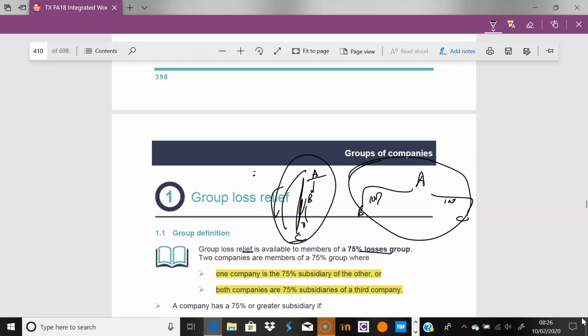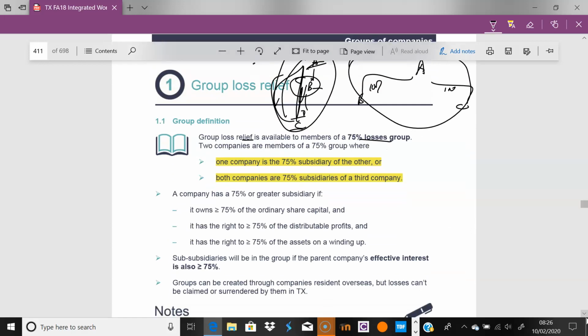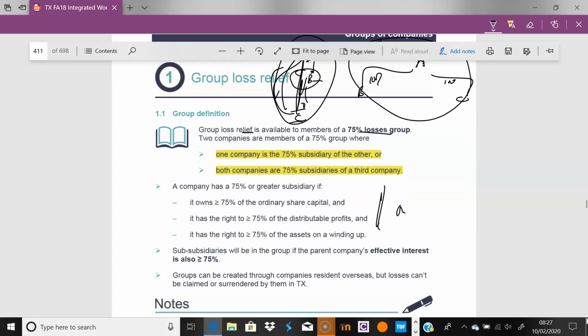Now, we'll come to it, but you can have companies that are international. So you can have, say, a non-resident company that's incorporated abroad, and that could be B, but B could connect A and C, so A and C could relate, but B cannot, if you like, issue its own losses or profits against any of the other members. So this definition of ownership really depends very much on ownership of share capital, the right to distribute profits, and the winding up. So it really does look at this notion of control.